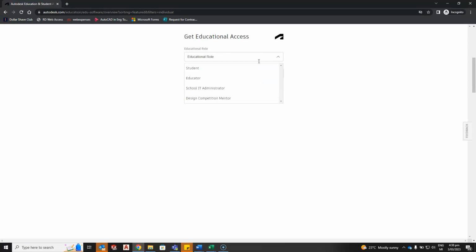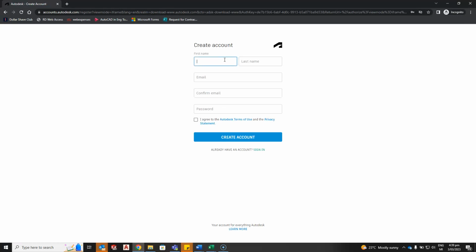So your educational role as a student, it wants your details. That's not right. What am I doing? Got to scroll way back for my one. So if you've previously done this before, as in you're renewing it, then you could sign in with an existing account.